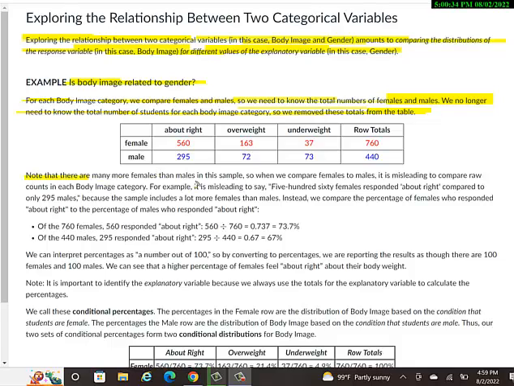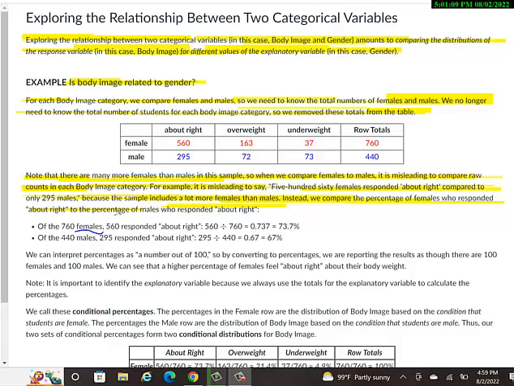Note that there are many more females than males in this example, like we pointed out in the previous page. So when we compare females to males, it's misleading to compare raw counts in each body image category. For example, it's misleading to say 560 females responded about right compared to only 295 males. And we noted that on the previous page, right? Because the sample includes a lot more females than males. Instead, we compare the percentage of females who responded about right to the percentage of males who responded about right. So now we'll finally do what we were alluding to, and think about percentages.